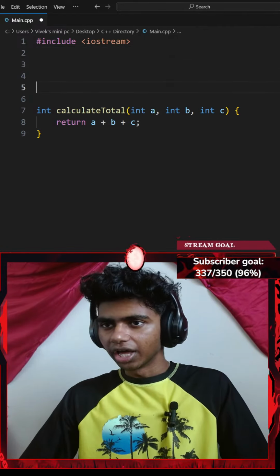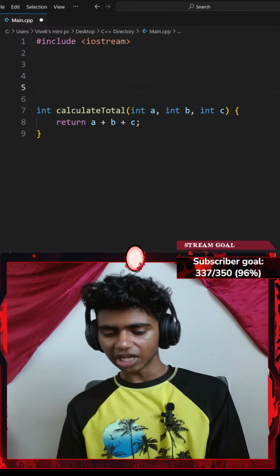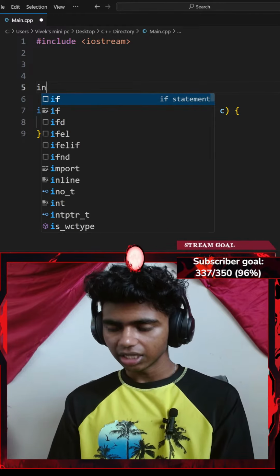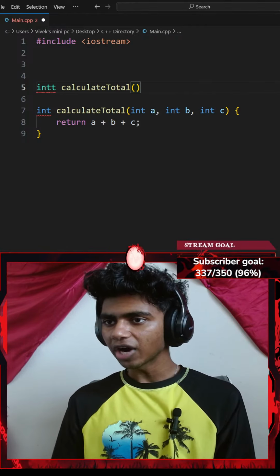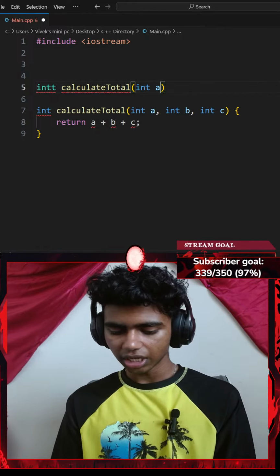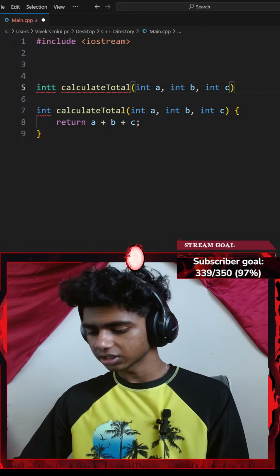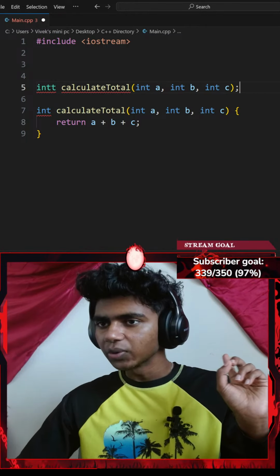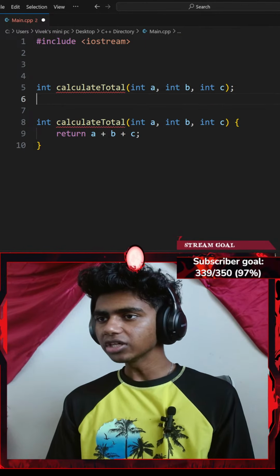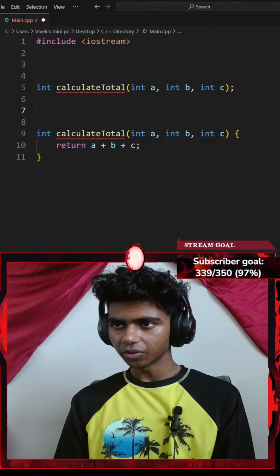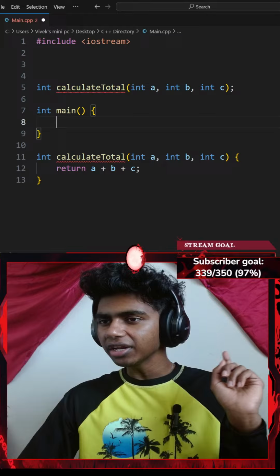So let me return a plus b plus c, ending with a semicolon. Before I add a main function, let me declare my int calculate total function with parameters int a, int b, and int c, ending with a semicolon. Now let me add a main function, so I could go with int main with a pair of parentheses.